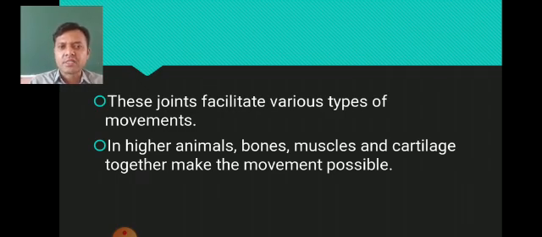In higher animals, bones, muscles and cartilage together make the movement possible. In higher animals, bones alone are not able to make all the movements possible, but bones, muscles and cartilage together make the movement possible. Now, as the sentence describes bones, muscles and cartilage, we need to discuss what muscles are and what cartilage is too. Okay, so let's go for it.